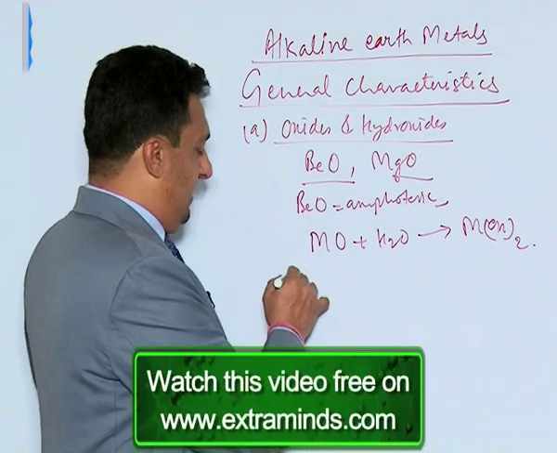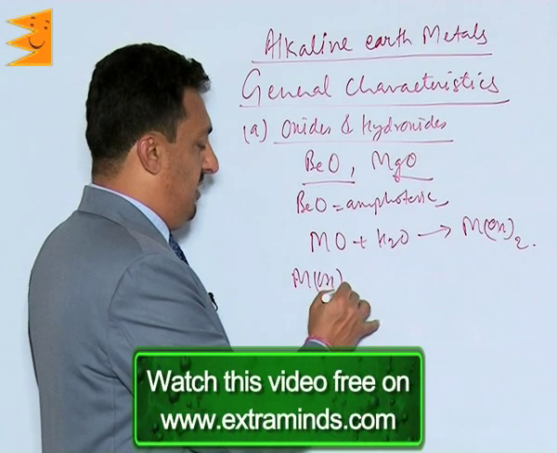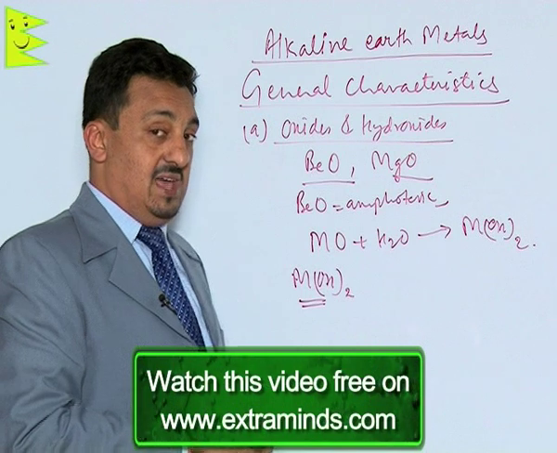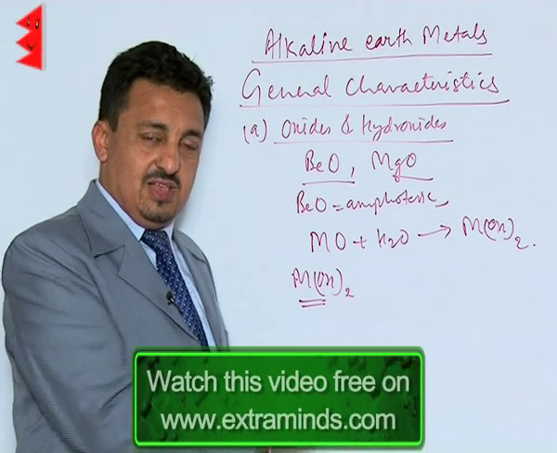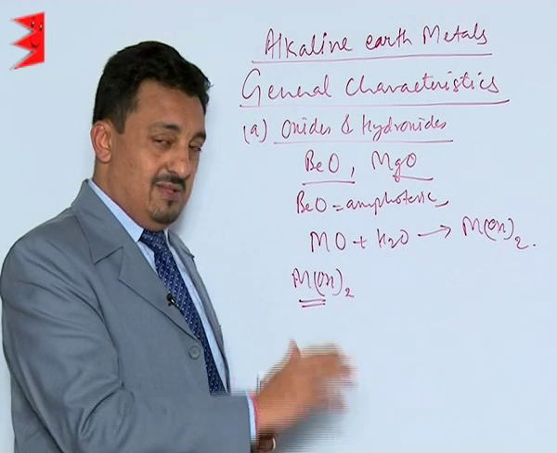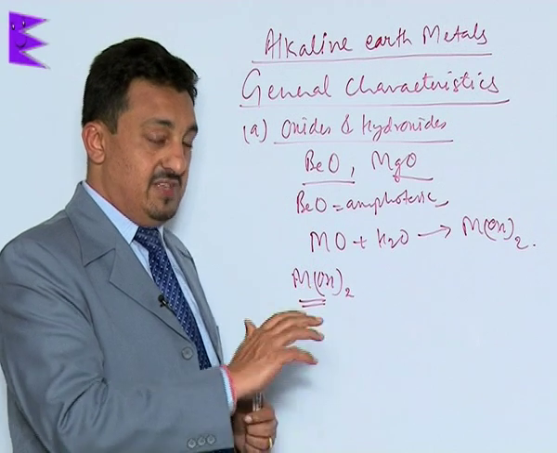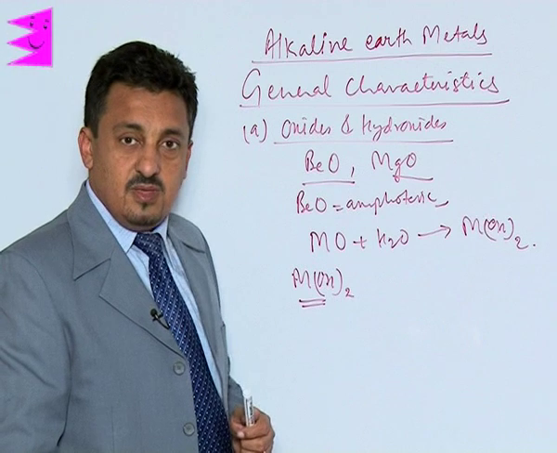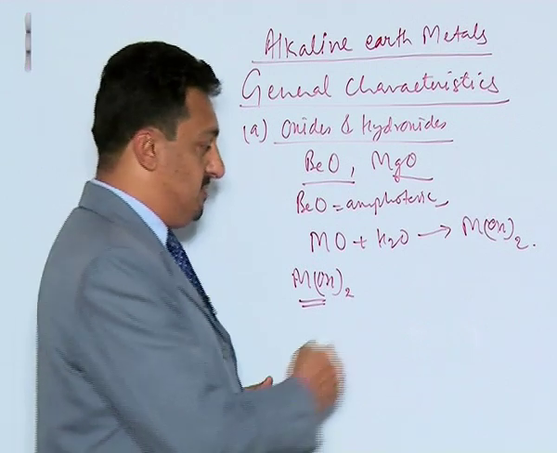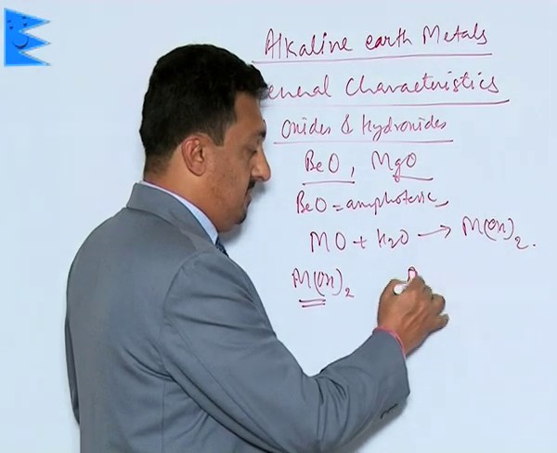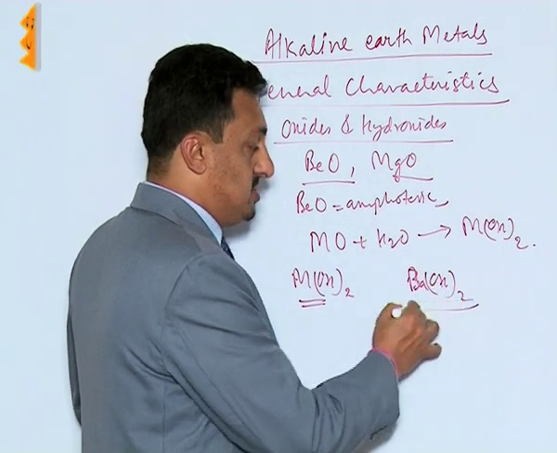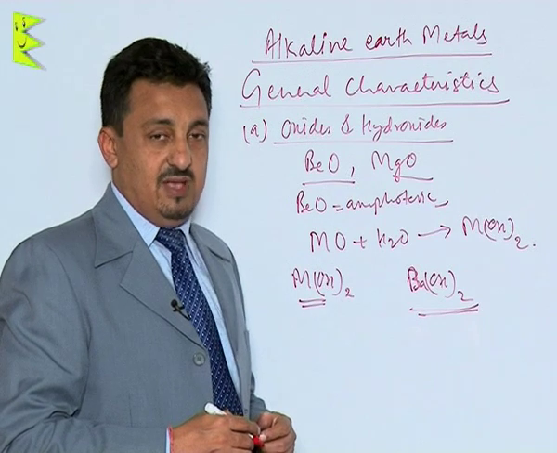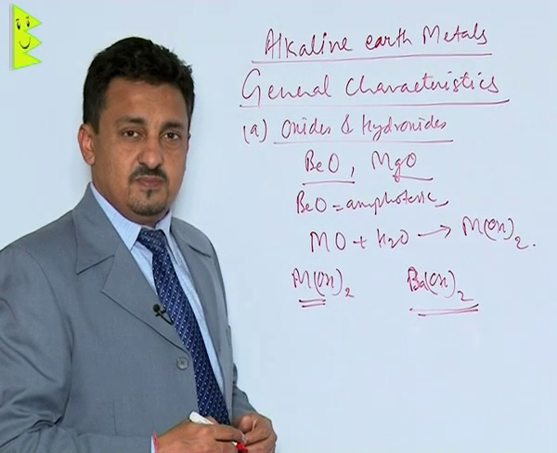Now let us discuss their hydroxides. They all form hydroxides, of course. Their hydroxides are less basic than the hydroxides of alkali metals, but their thermal stability and basic nature increase down the group. That is why barium hydroxide is also called one of the alkalis, as it is completely soluble in water and it makes the medium basic.